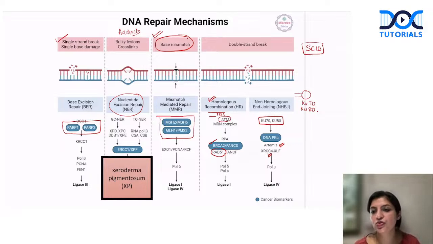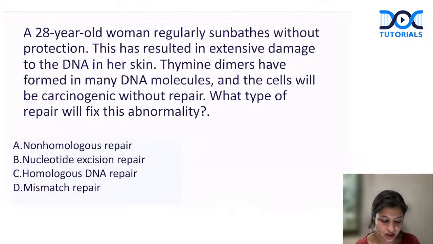Xeroderma pigmentosa is a disease of which repair mechanism? It is nucleotide excision repair. Let me see how many of you have understood this. Let me ask you a question. This is a 28-year-old female who regularly sunbathes without protection. It has resulted in extensive damage to the DNA in her skin. Thymine dimers were formed and the cells will become carcinogenic without repair. Which kind of repair will fix this abnormality? Who's going to tell me that? Quick. Good, guys. This is nucleotide excision repair. Please remember that point, everybody. The nucleotide excision repair mechanism will do that.